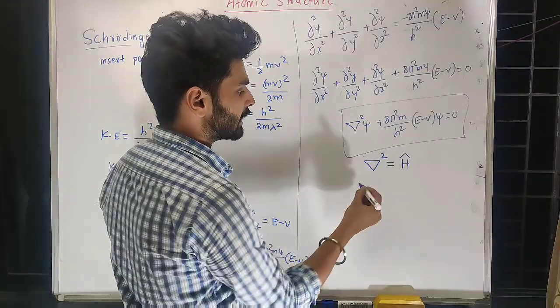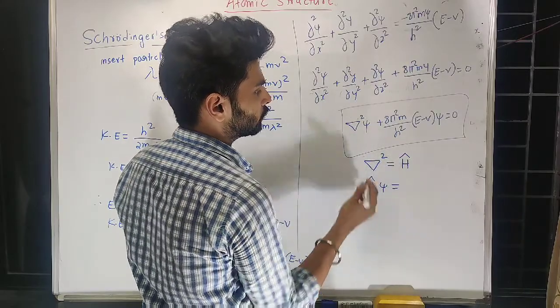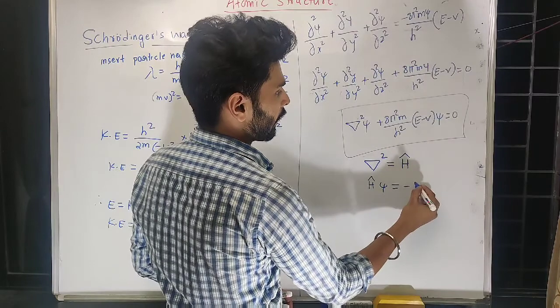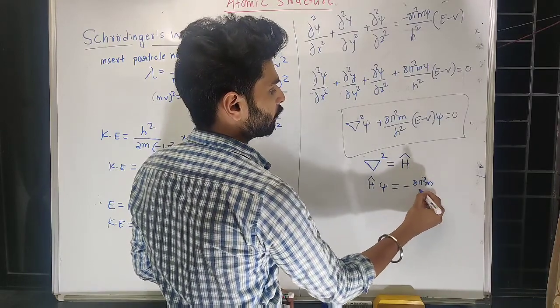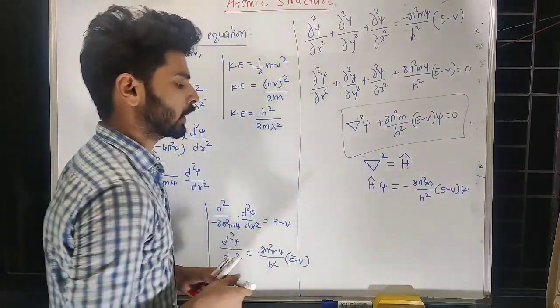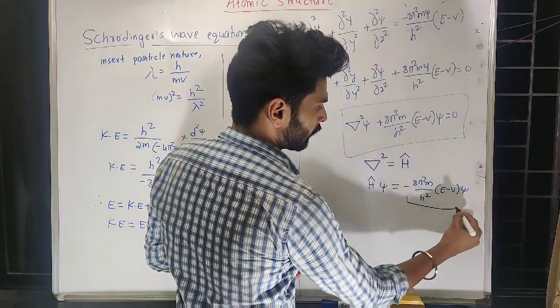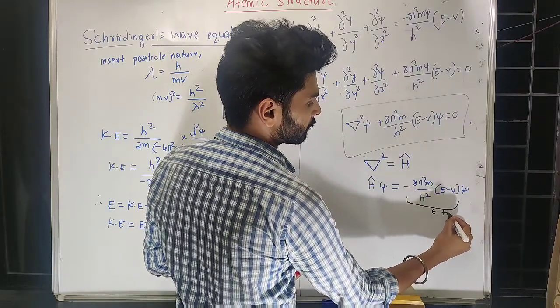If I substitute that, then it will become H cap into psi equal to, I'll take this there, minus 8 pi square m divided by h square into E minus V psi. So if you see this collectively, this is actually an energy term.